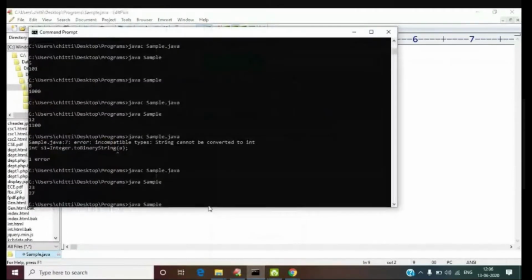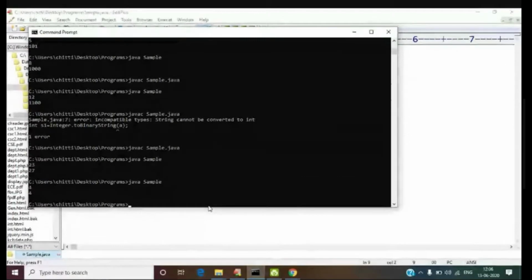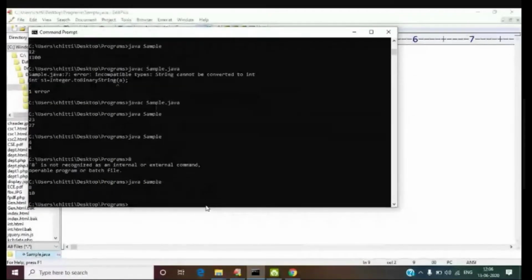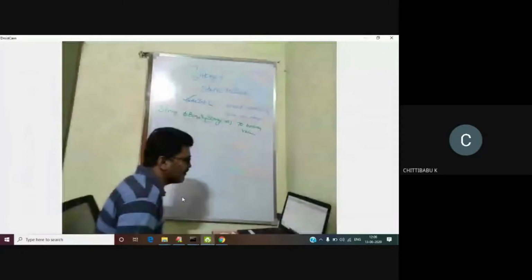Is it the same value, octal, or it is not recognized as a, sorry. Okay, it's working fine. It has given you the octal value. Similarly for hexadecimal. So this we'll discuss again.